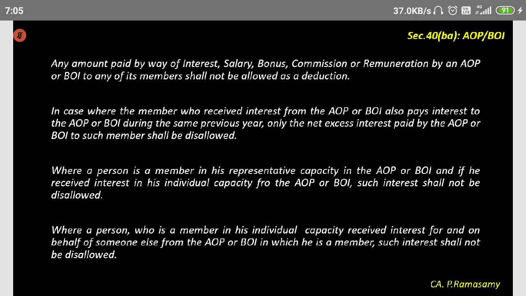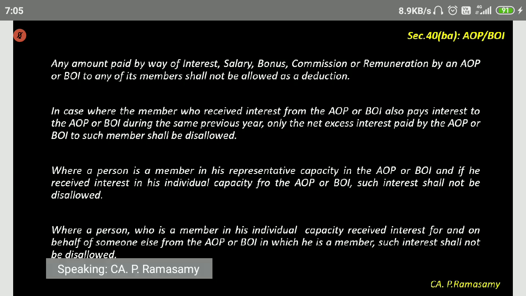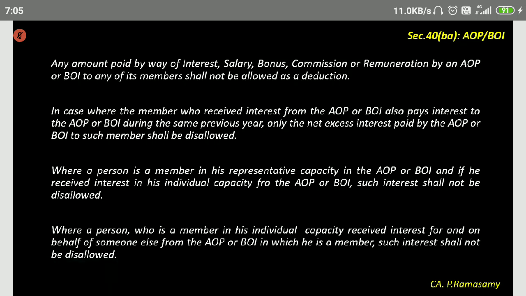They buy crackers, they sell crackers, they make the profit, they distribute the profit amongst themselves and quit. It is a temporary partnership. Body of individuals have joined together for a particular purpose. The purpose is putting up a cracker shop for 2-3 days till November 14th. November 15th, they'll close the shop. They'll distribute the profit, they'll distribute the stock, whatever is there, and then quit.